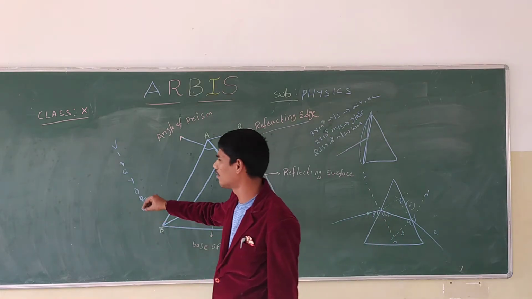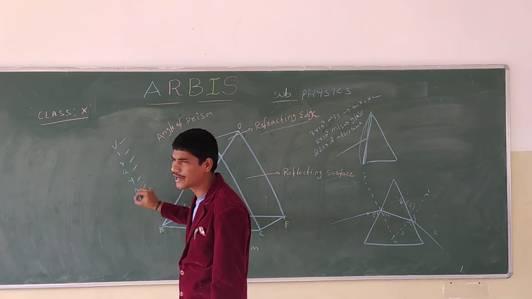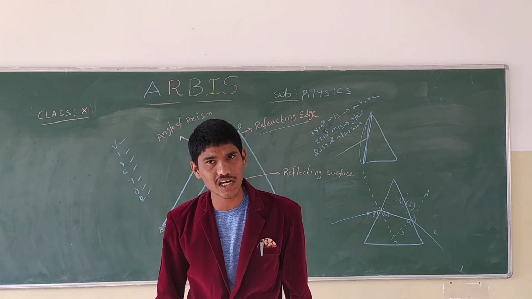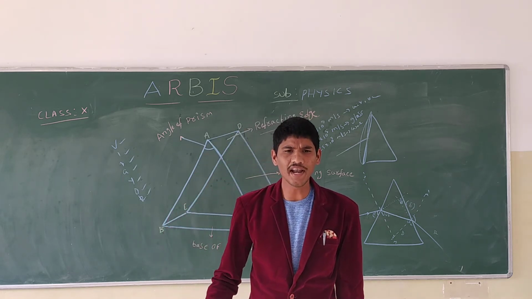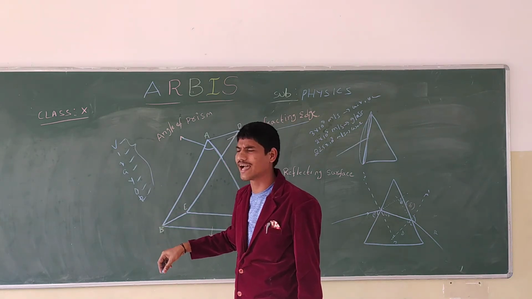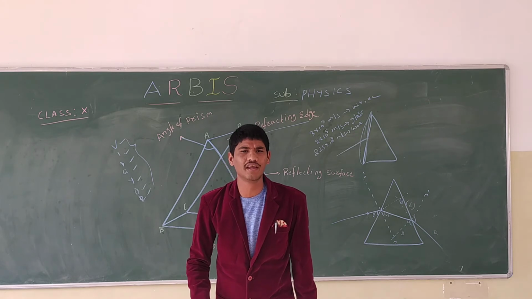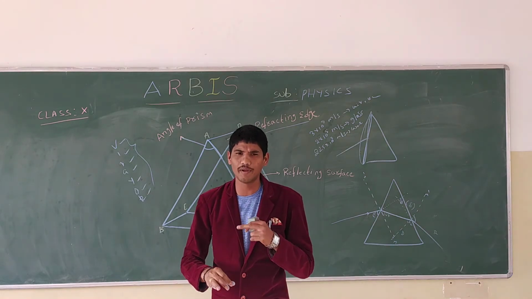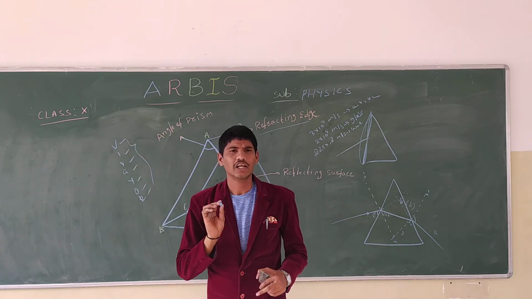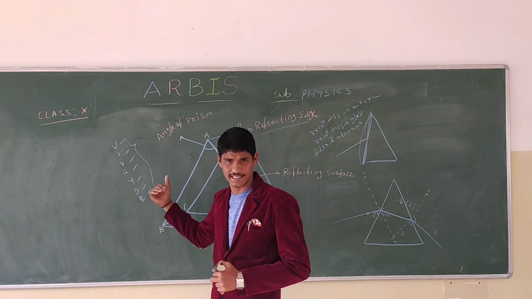The first one is violet, indigo, blue, green, yellow, orange and red. These are the 7 colors we are going to get in the dispersion of light. And now we are going to see about these ranges, and how the wavelength is going to vary and how the frequency is going to change in these colors. We are going to see now.